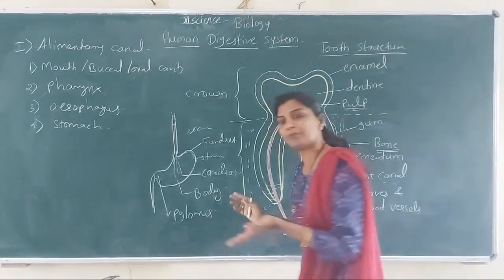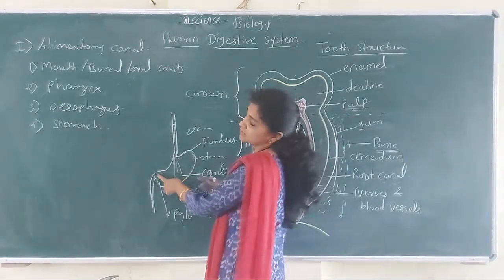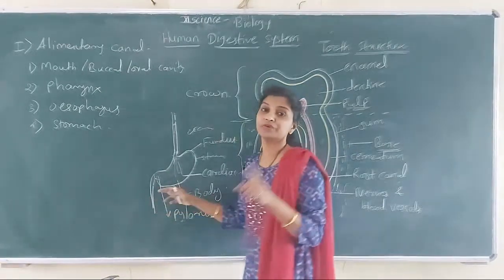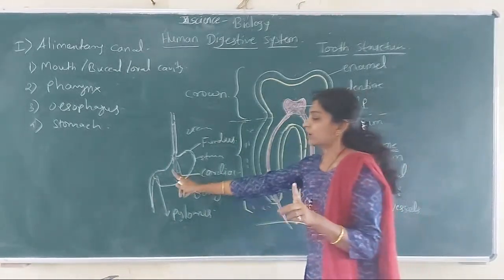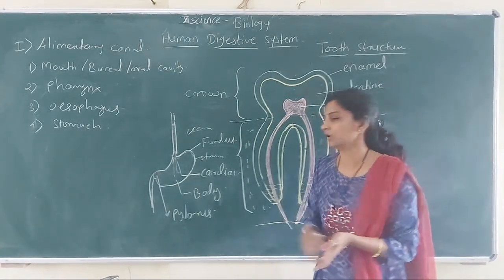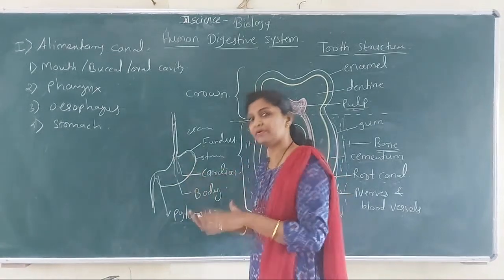So what is the function of pyloric sphincter? It regulates the forward flow of food that is from stomach to small intestine, that is in duodenum. तर हा रेग्युलेट करतो, हा व्यवस्थित जाऊ देतो, बॅकवर्ड प्रिव्हेंट करतो.